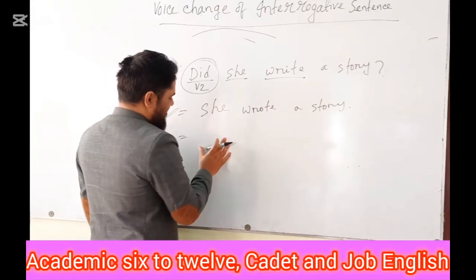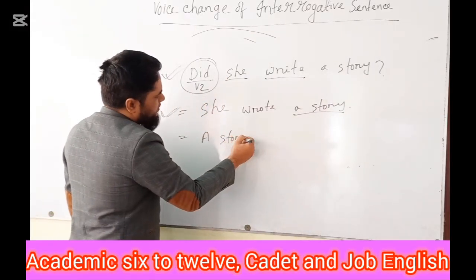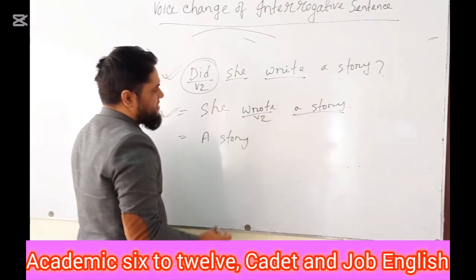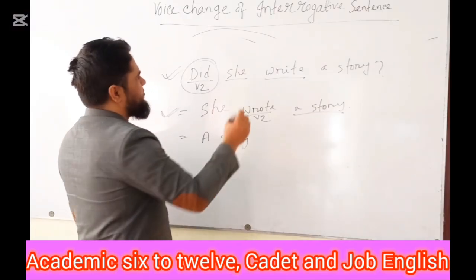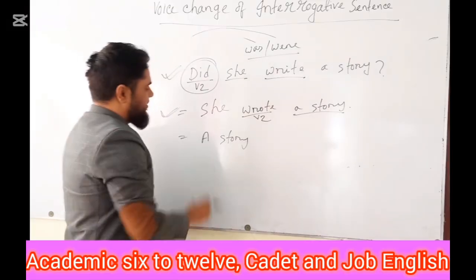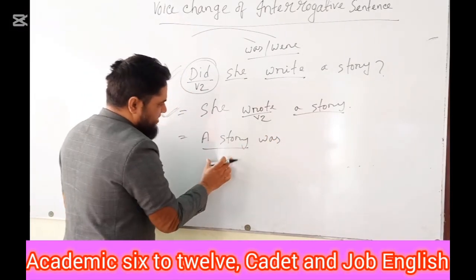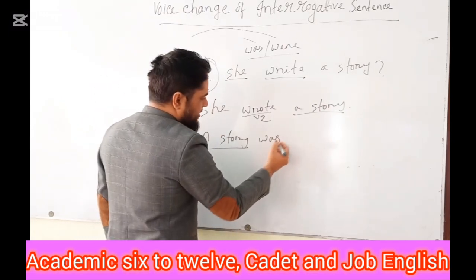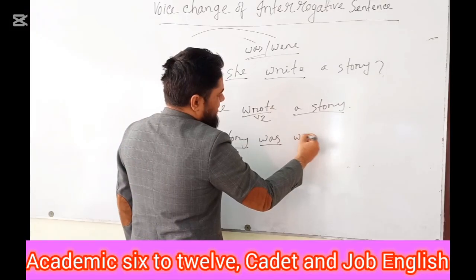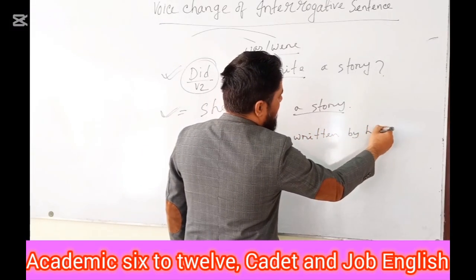Now you have to change it into passive. A story will be the subject here, you know, a story. And past participle of verb indicating past indefinite tense, and in past indefinite tense you need to take was or were as an auxiliary verb. A story was, as a story is singular, you need to write down the singular verb, that is was. A story was written by her.